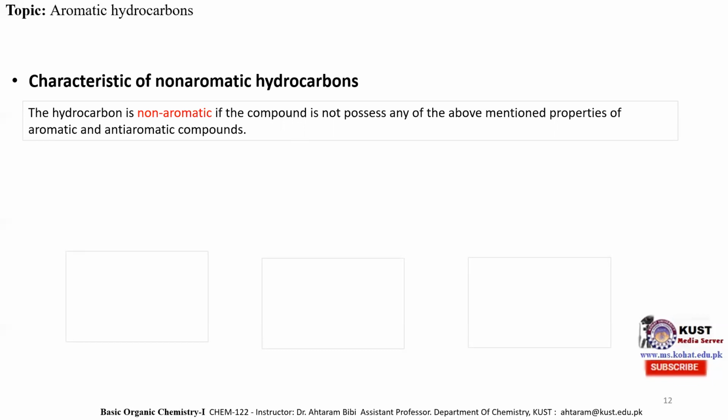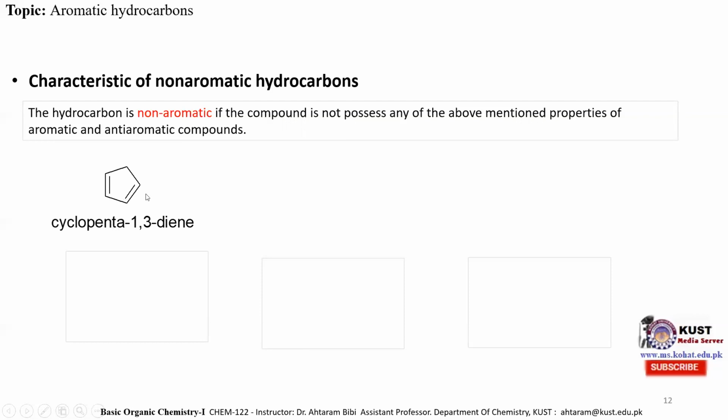And if a molecule is planar, fully conjugated, and possesses 4n pi electrons, then it will be considered an anti-aromatic hydrocarbon. So if a molecule does not obey these properties of aromatic and anti-aromatic hydrocarbons, then that hydrocarbon will be considered non-aromatic.